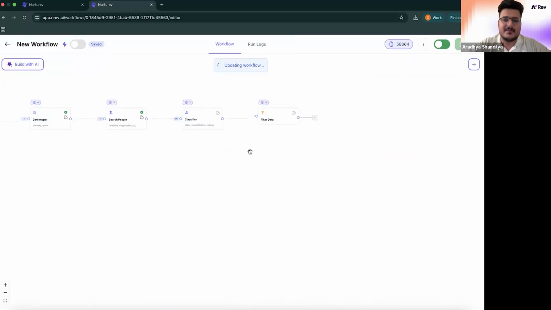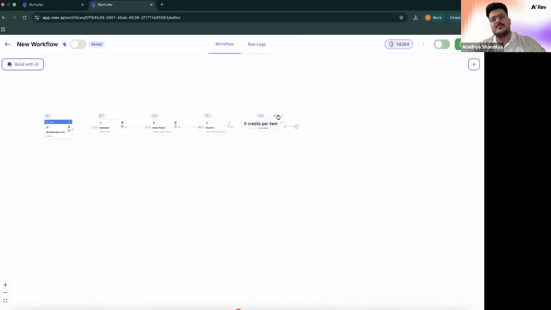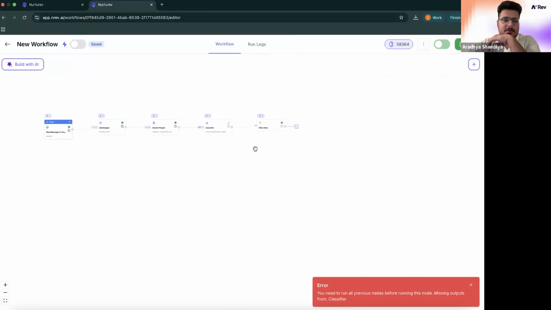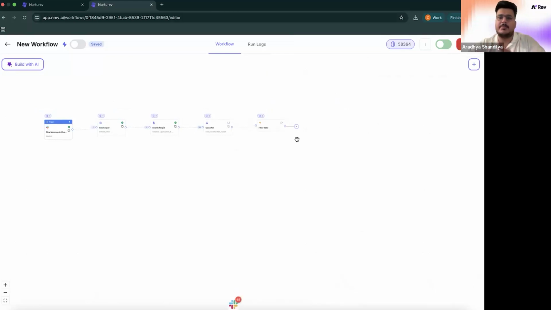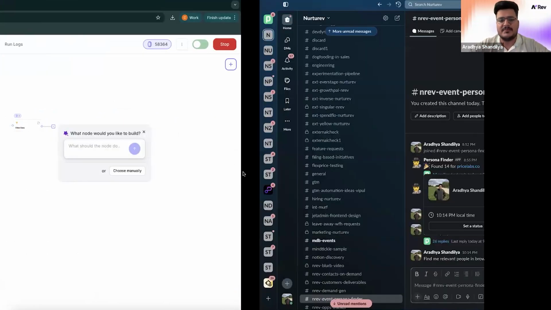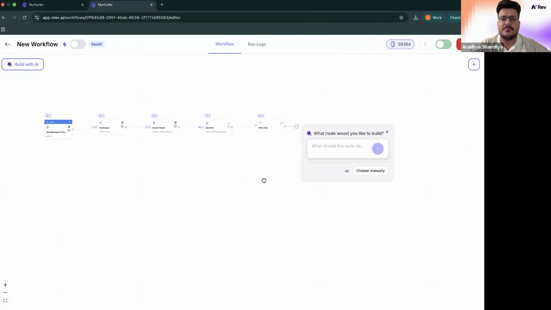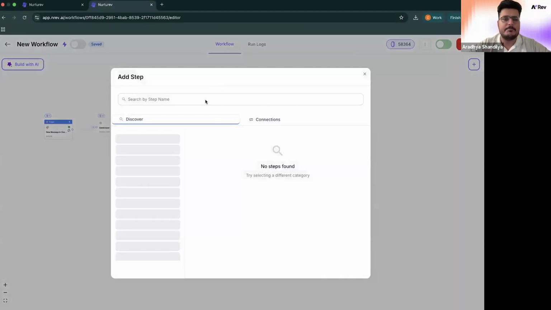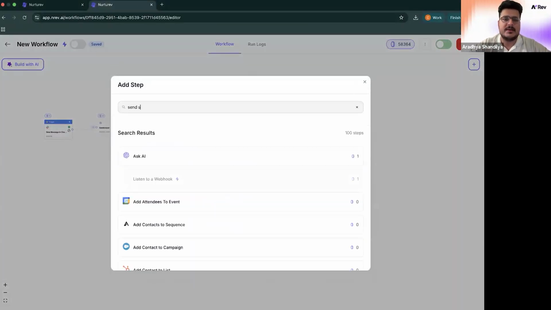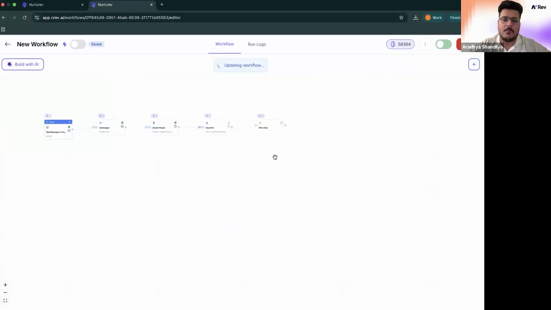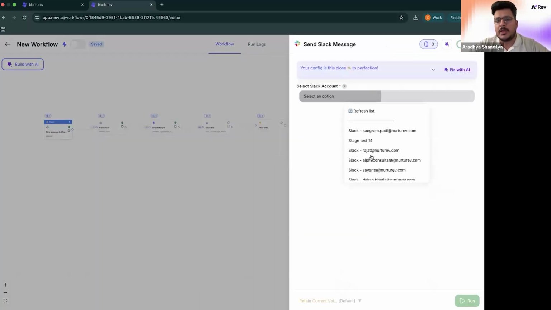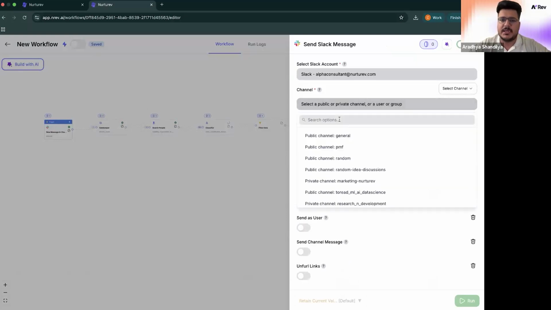Anyway, so yeah, this is done. I'll just run this classifier, filter out the people, post that. And then in the meantime, I'll just build ahead. So let's say now, given I've sent this message, I want to send the list of people as a reply. So I'll just say send Slack message. Again, choose my account. I'll just select the same channel.